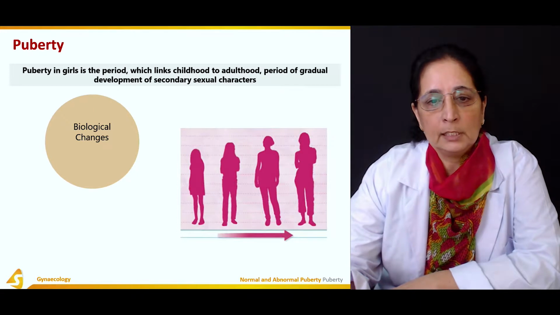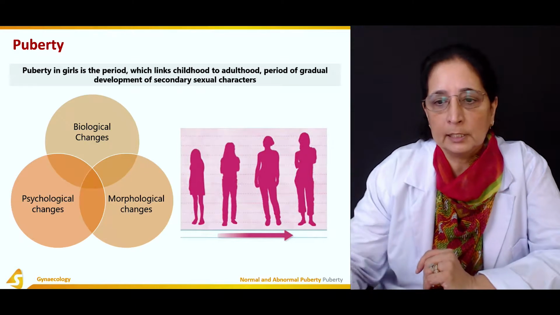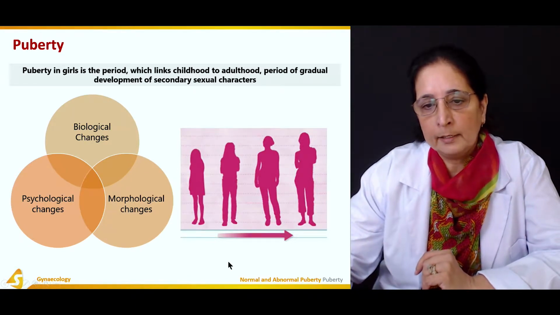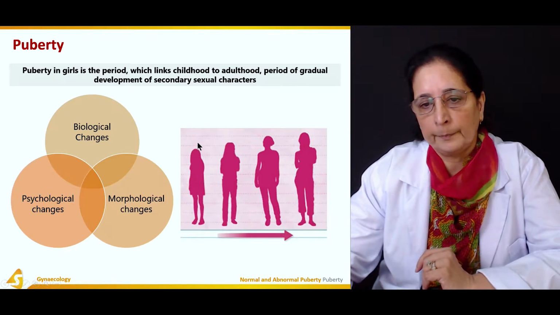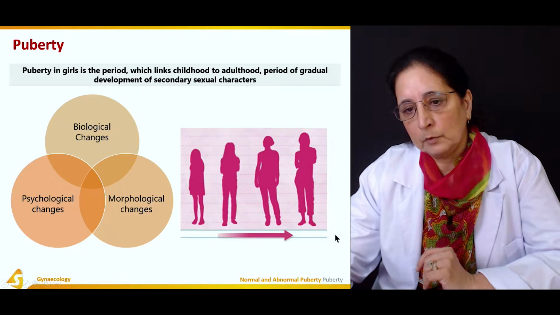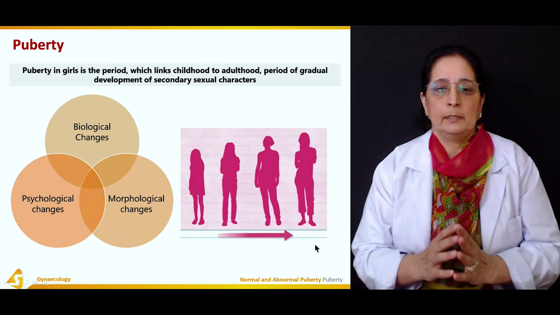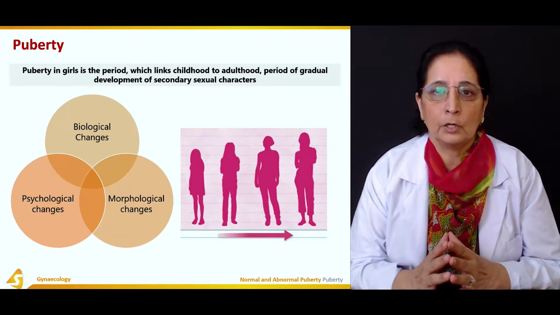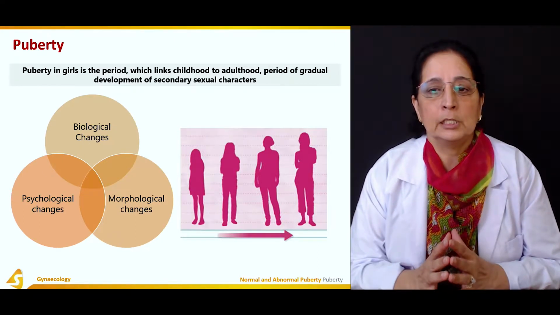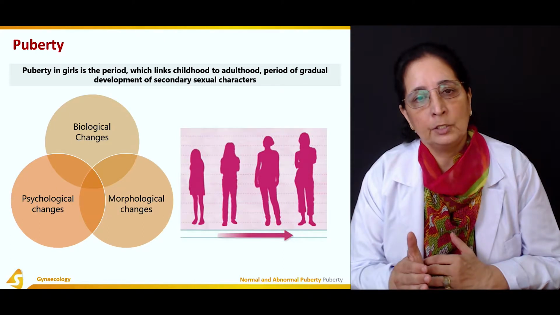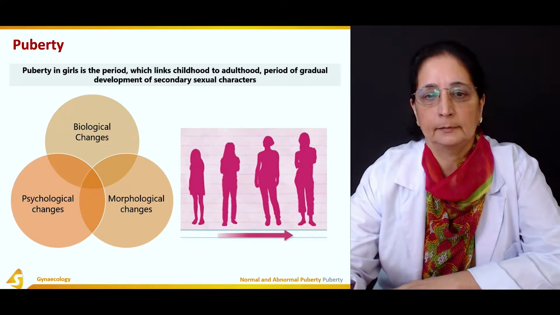The biological changes, morphological changes and psychological changes occur, and here in this diagram, if you see, this is the period from puberty and then almost to the end, or the menopause time. So different stages that involve biological, morphological and psychological changes lead to the development of secondary sexual characteristics.